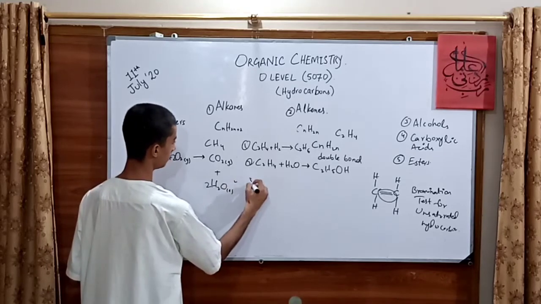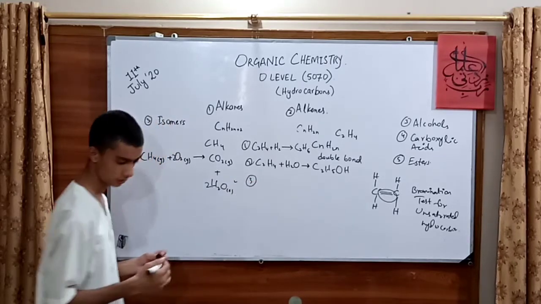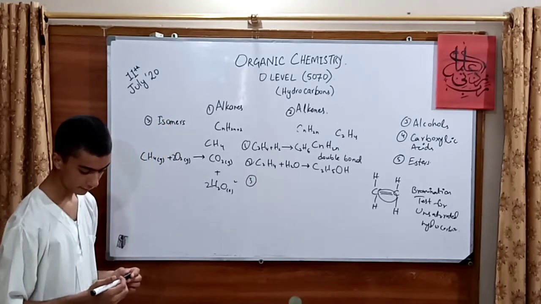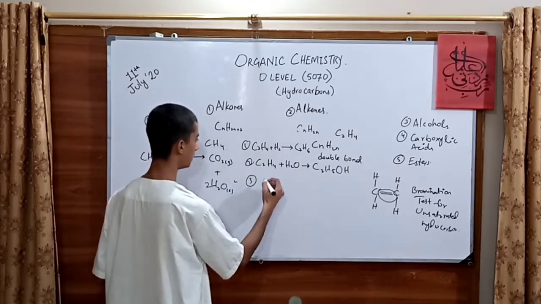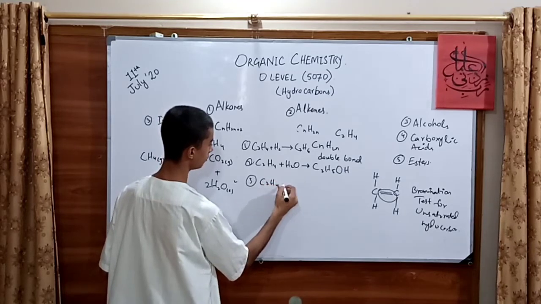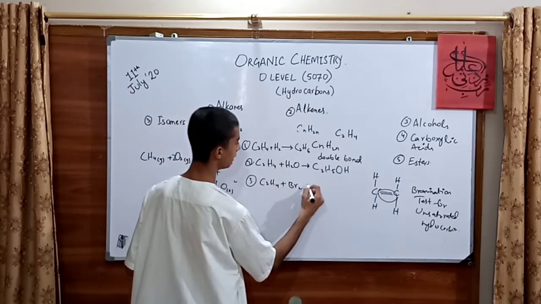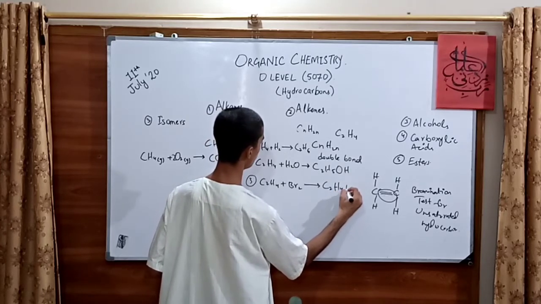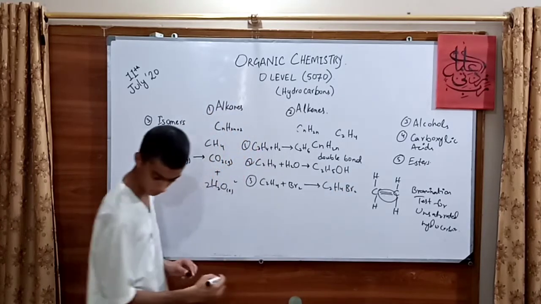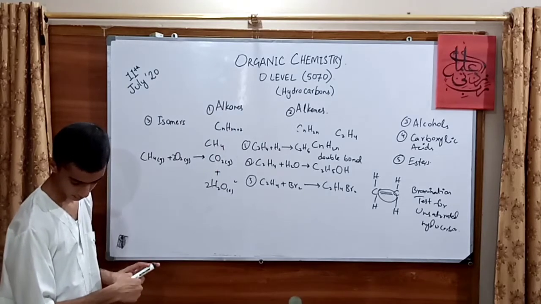And the third reaction, probably the last reaction of the alkenes, is the test of bromination. C2H4 reacts with bromine, Br2, to give C2H4Br2.